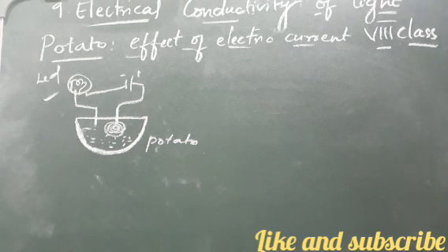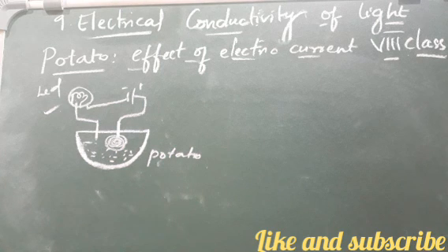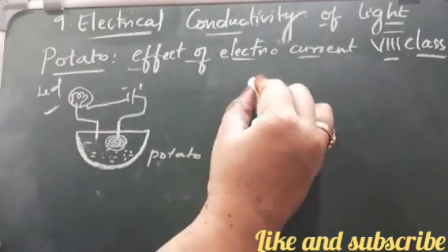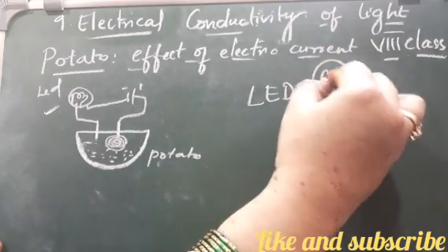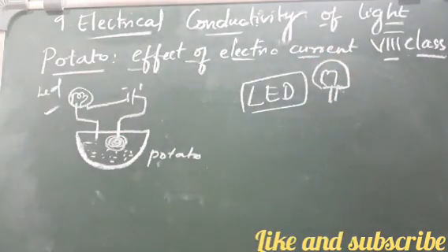So children, you may get a doubt: why is only an LED bulb used in all these experiments? Why are we not using any other bulbs? Because the LED can glow even when very weak current is passing in the circuit. Thus it helps in testing the flow of electricity in conductors when only a meager current is passing through the circuit.